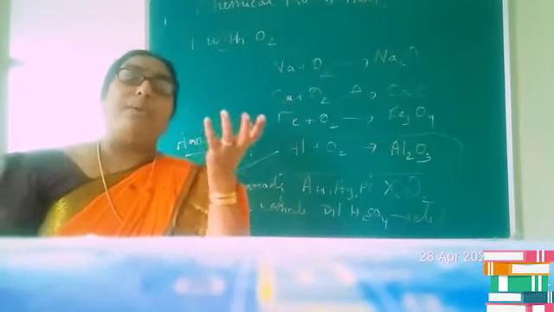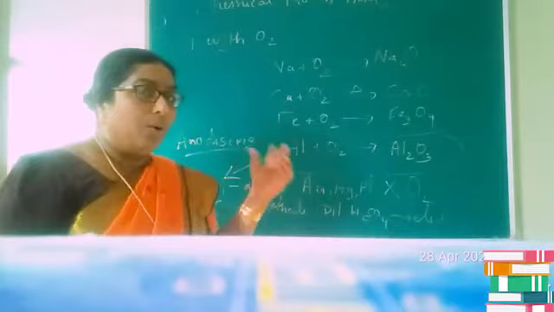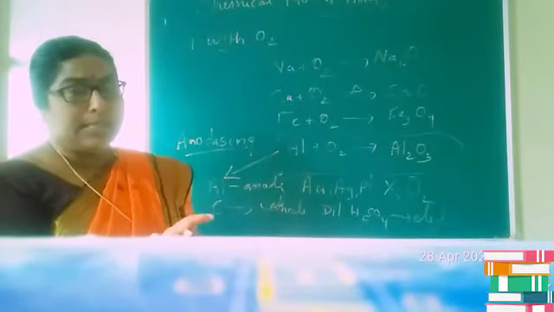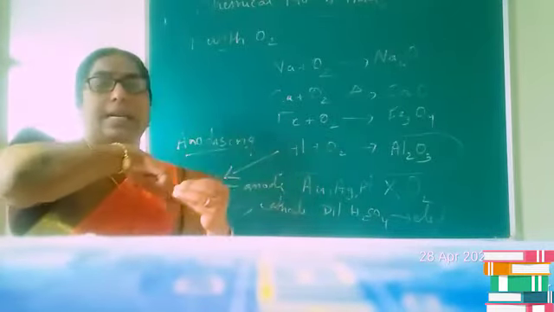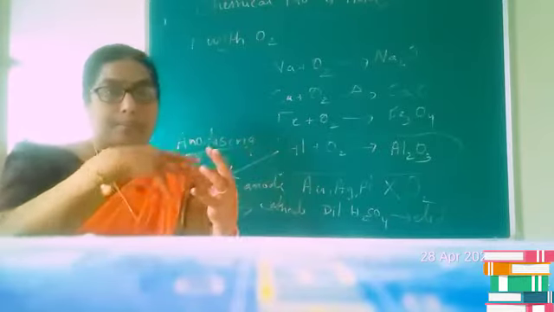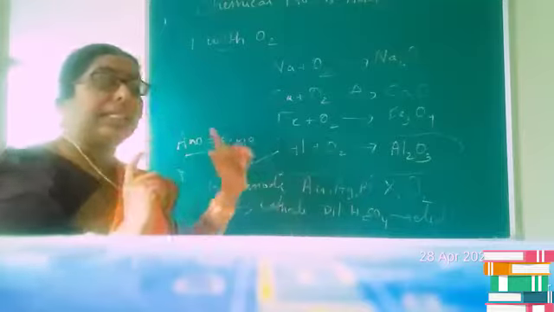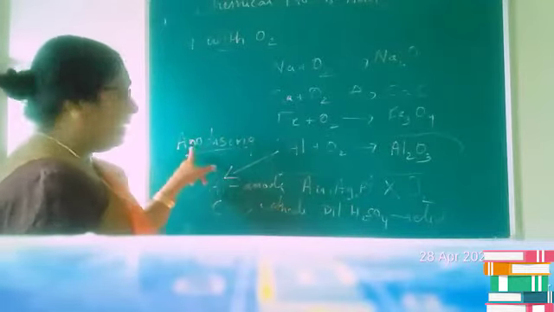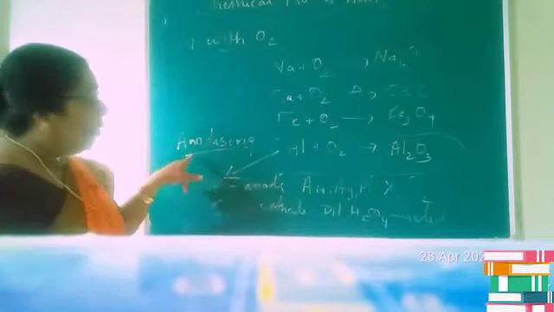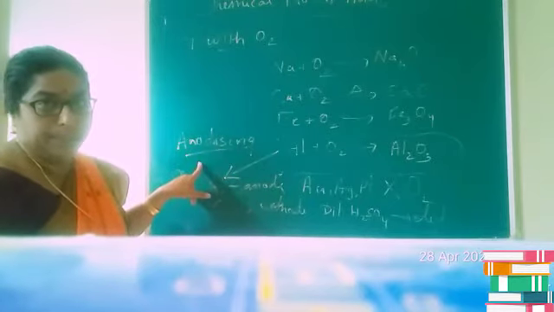On passing current, oxygen will be produced at the anode. Already you know that we are using aluminium as the anode, so this oxide layer will be covering the aluminium. This layer is generally very thick, and the thickness can be adjusted by the quantity of current passed through the solution.